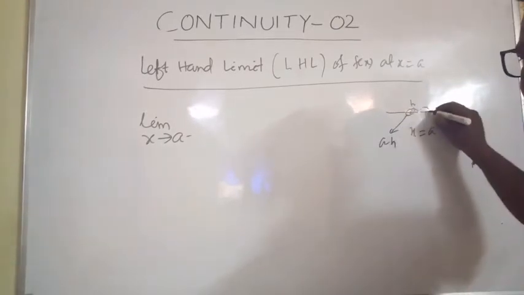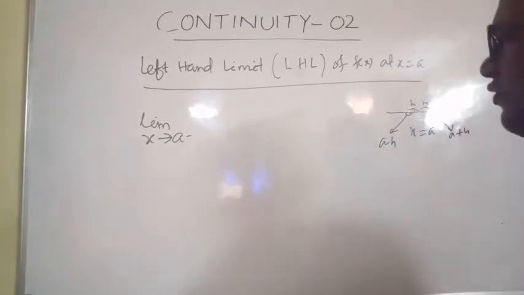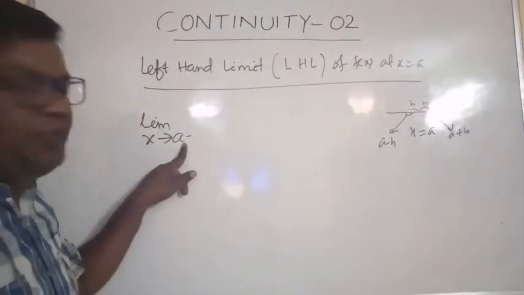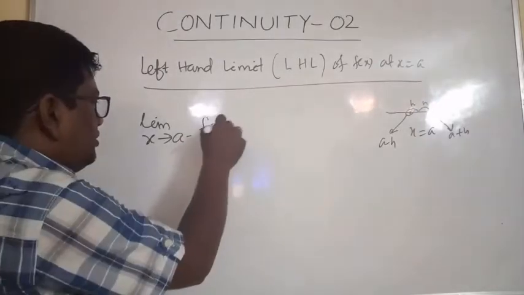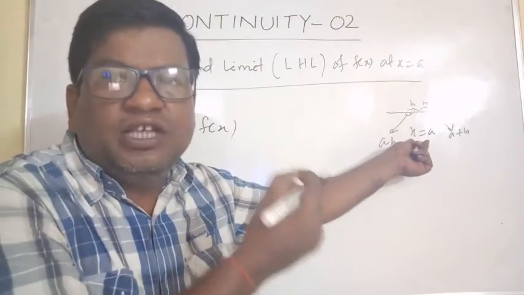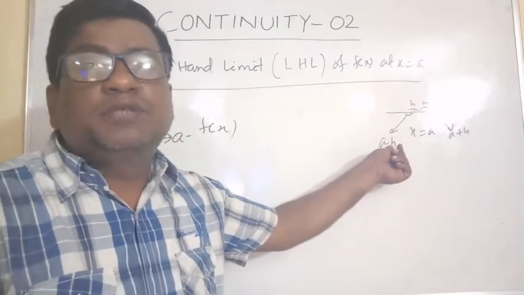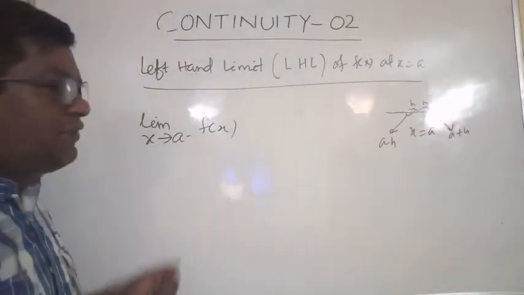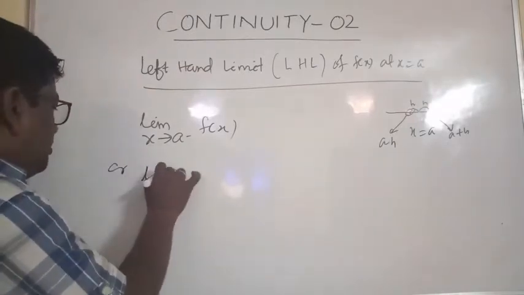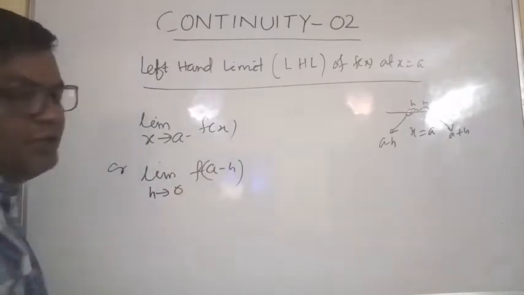Suppose this increases h, and this point will be a plus h. For LHL we can write x tends to a minus, or simply a minus, f of x. Clear? X is equal to a, its left hand a minus very small positive quantity. This is a minus h, where h is very small positive quantity. So left hand limit is equal to limit x tends to a minus f of x, or we can write limit h tends to 0 f of a minus h, right?